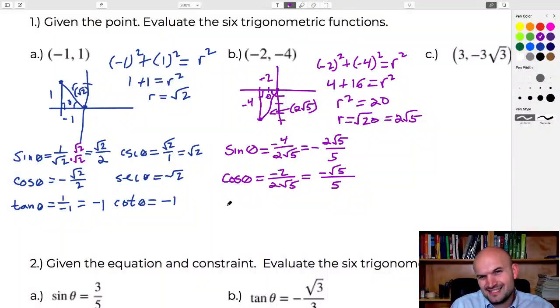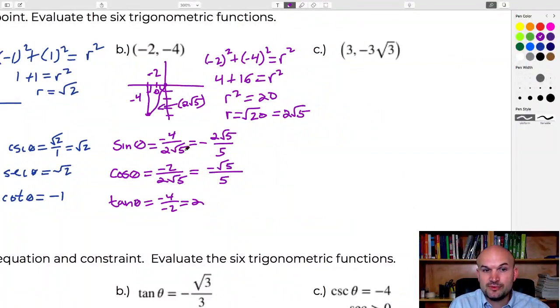Okay, and again, this is a homework assignment, so that's why I'm not showing as much work, breaking it down, because we've already covered this in the class. So hopefully, if you have some foundation with this, you can follow along with me. The tangent in this one is going to be negative 4, which is the opposite over the adjacent, and that's just going to simplify to a positive 2.